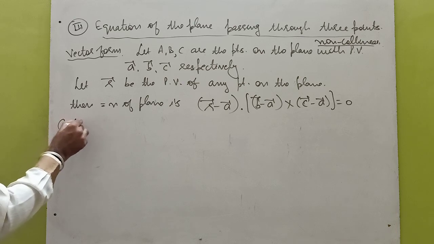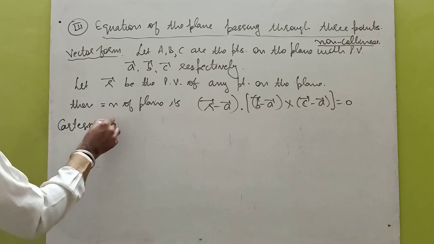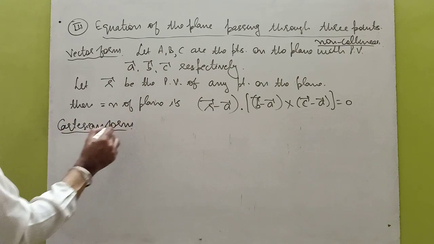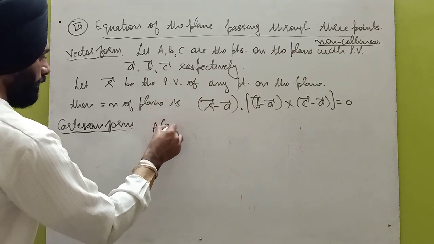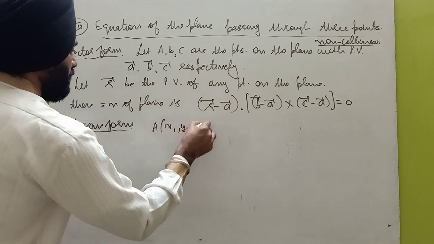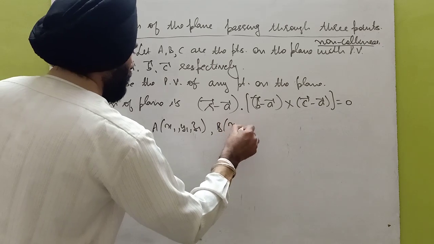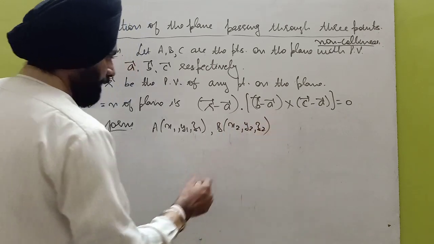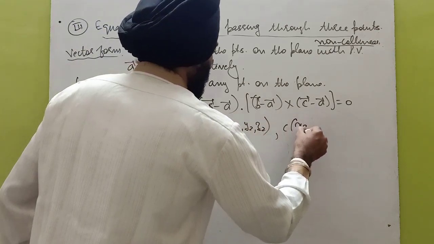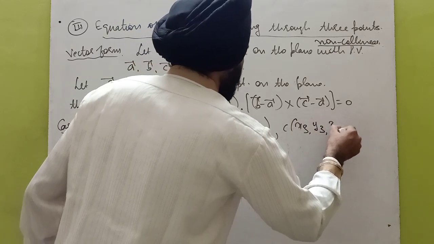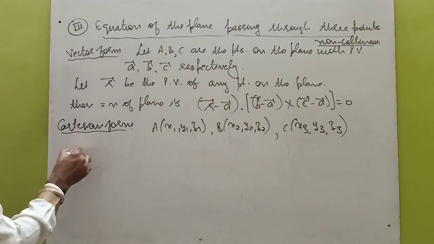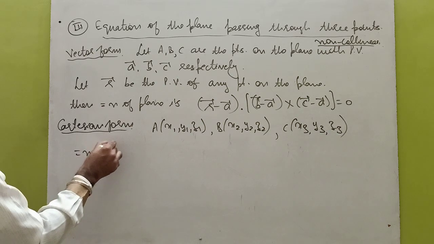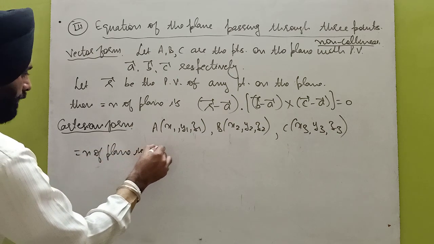Now come to the Cartesian form. In the Cartesian form we require their coordinates. Let the point A be x1, y1, z1, B point be x2, y2, z2 and C point be x3, y3, z3. Then the equation of the plane is by the determinant method.